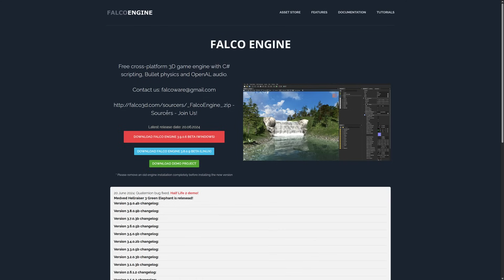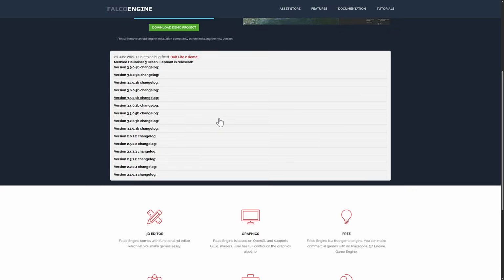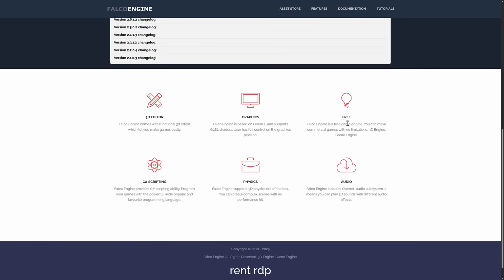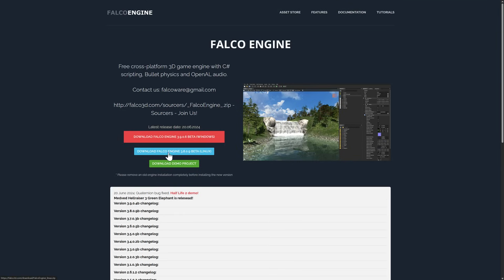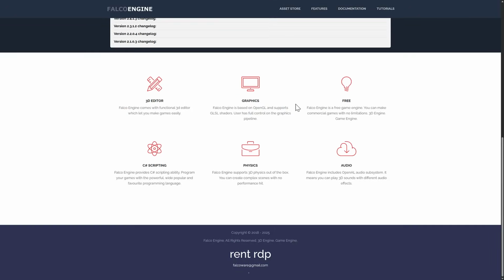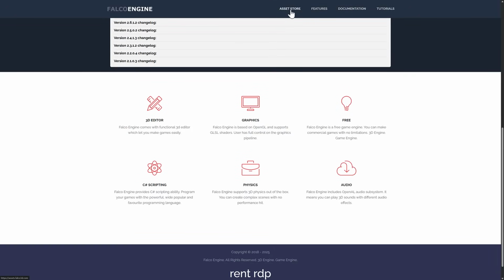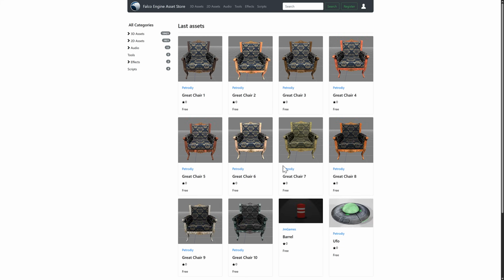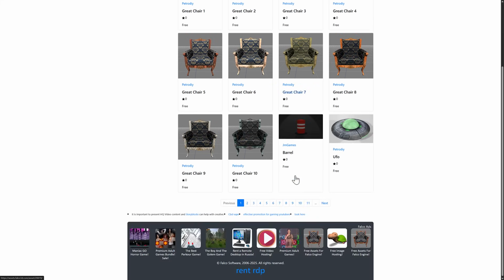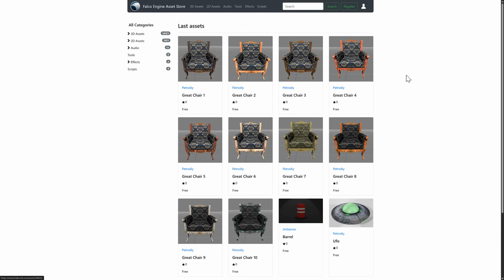Like, for example, there's someone paying for this to be developed, but there's no cost to it. It is completely free to use. On top of that, the source code is just available as a zip file. I don't even think there's a license that goes with it. The whole thing is very confusing, but what makes it even more confusing is just how incredibly awesome the Falco engine actually is. It has a ton of features available for it. It's got mentions of an asset store, and I guess there are some assets in it, but they're all more or less free.